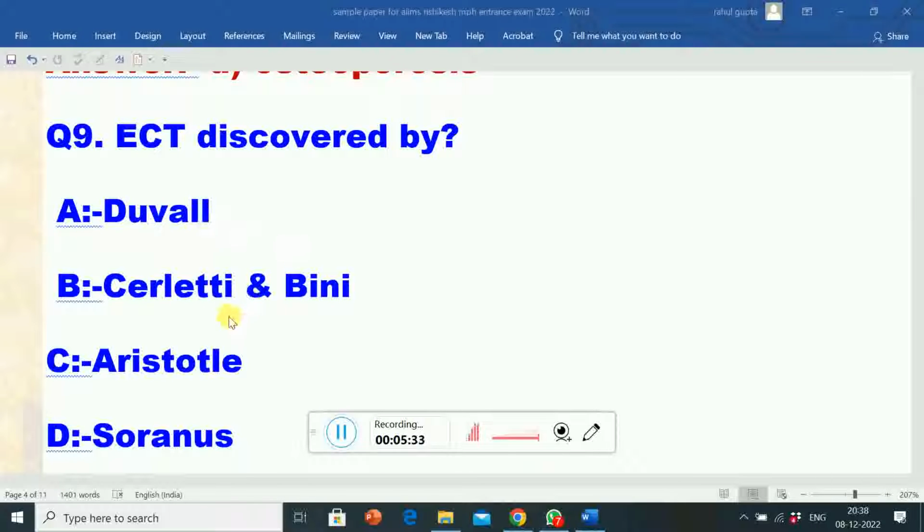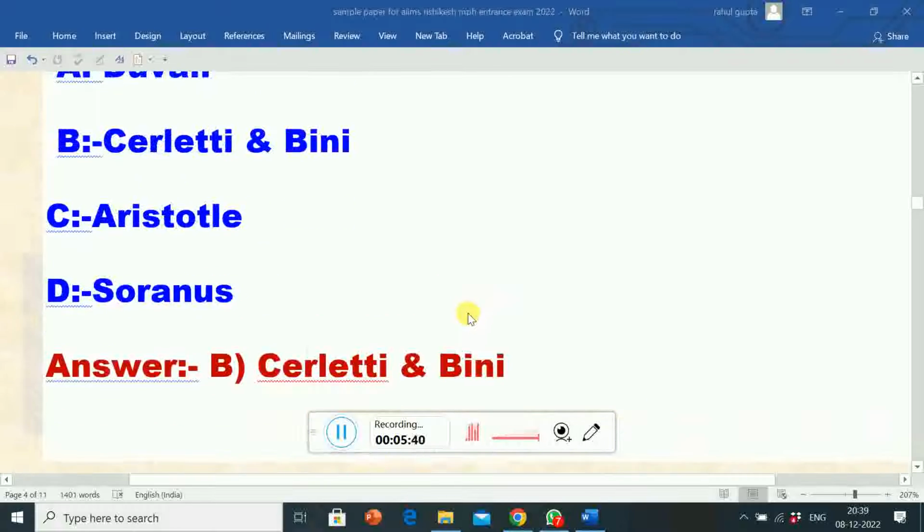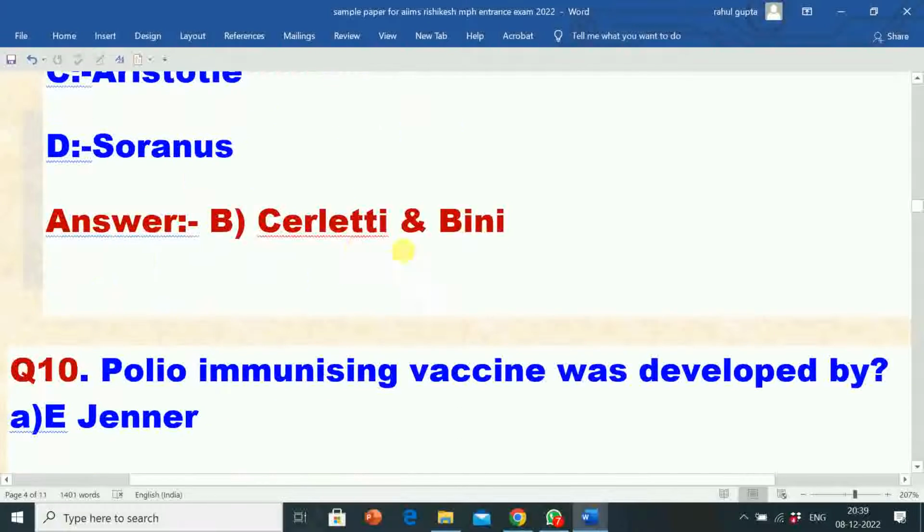Option A Duval, option B Carletti and Binney, option C Aristotle, option D Soranus. Correct answer is option B Carletti and Binney. So ECT is discovered by Carletti and Binney.